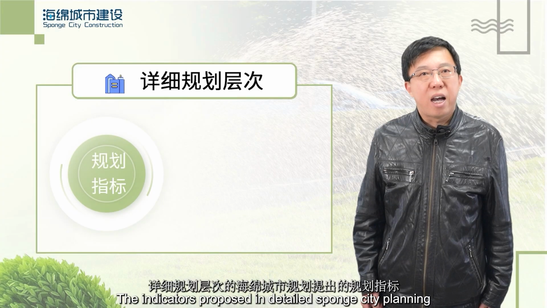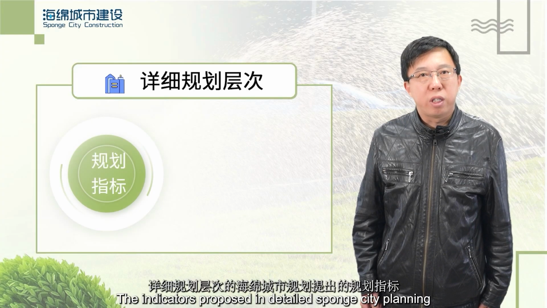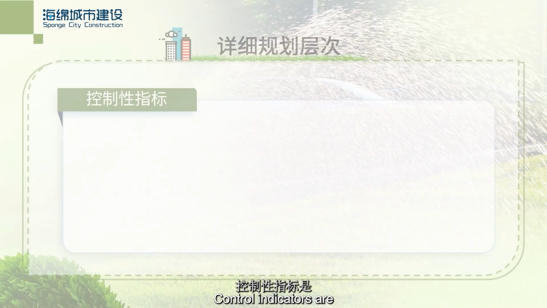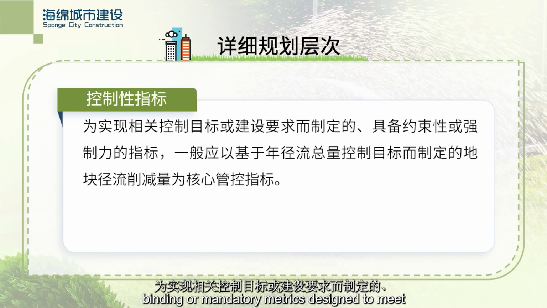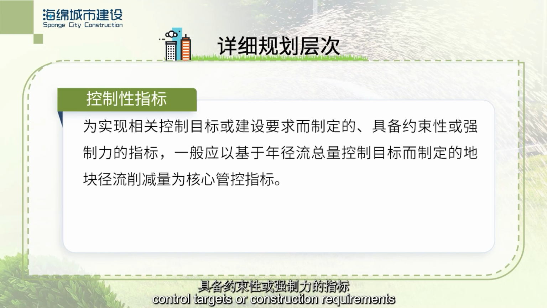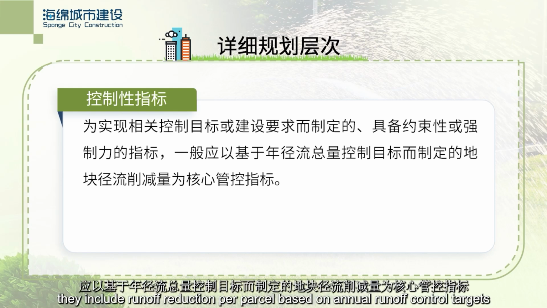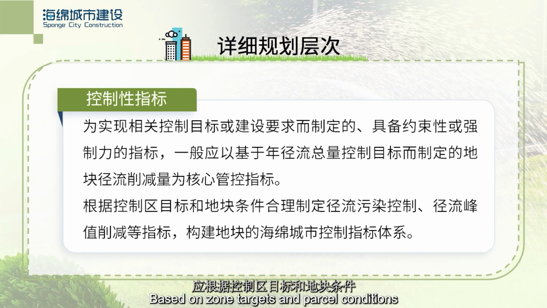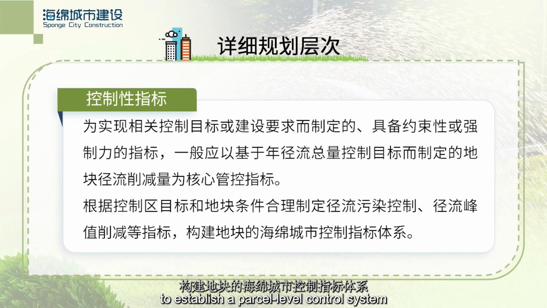The indicators proposed in detailed sponge city planning should include control indicators and guiding indicators. Control indicators are binding or mandatory metrics designed to meet control targets or construction requirements. Generally, they include runoff reduction per parcel based on annual runoff control targets, based on zone targets and parcel conditions. Additional indicators such as runoff pollution control and peak runoff reduction should be devised to establish a parcel-level control system.